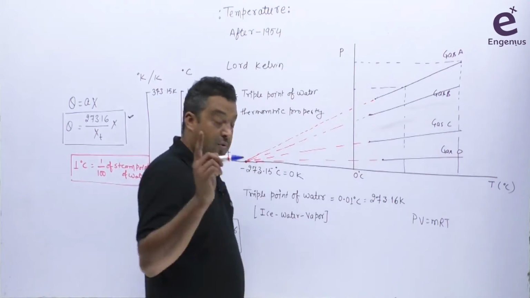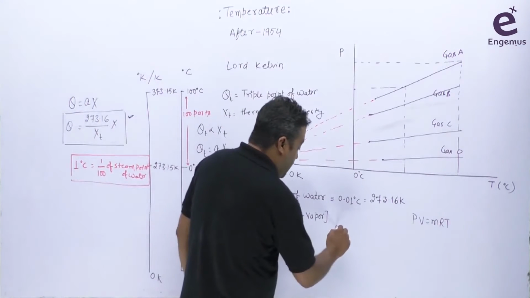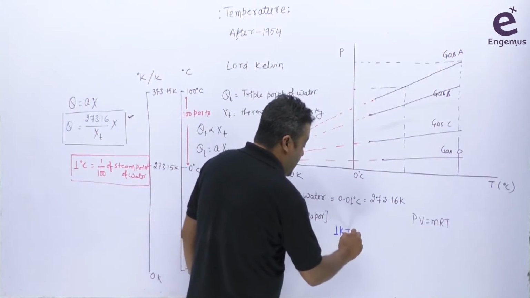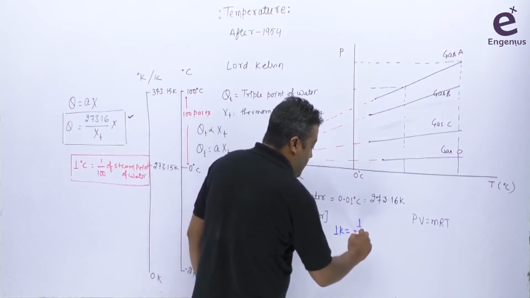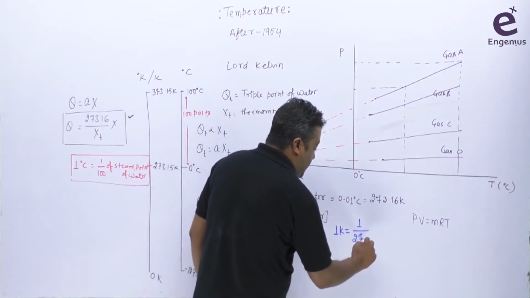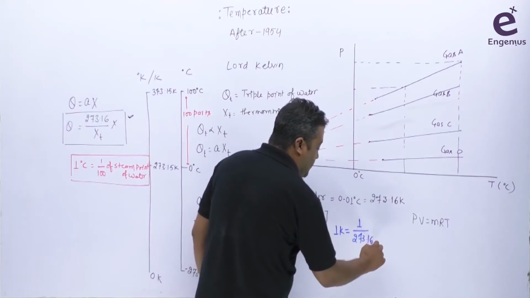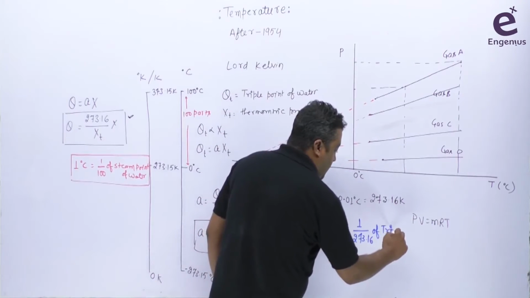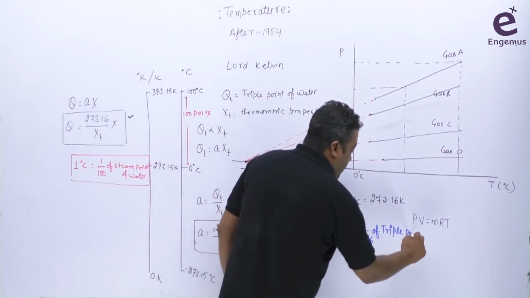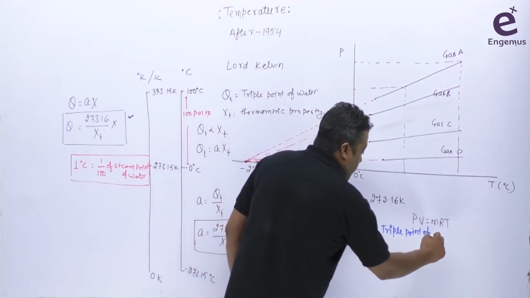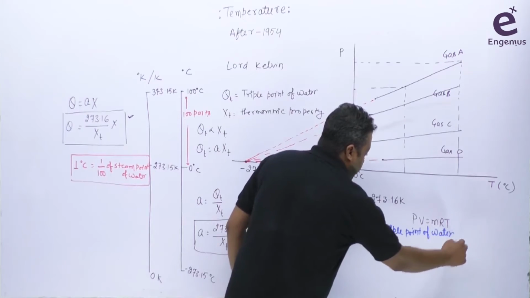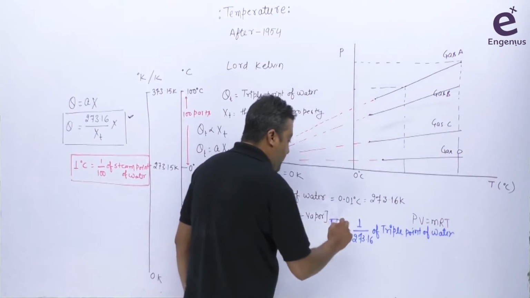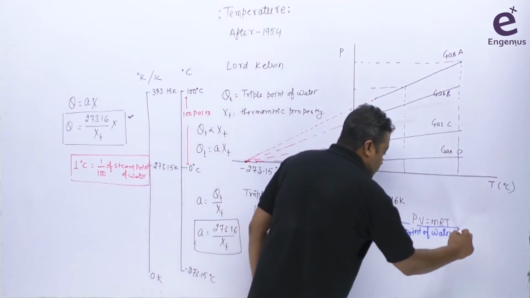You have to remember that 1 Kelvin is equal to 1 by 273.16 part of the triple point of water. This is how we define 1 Kelvin.